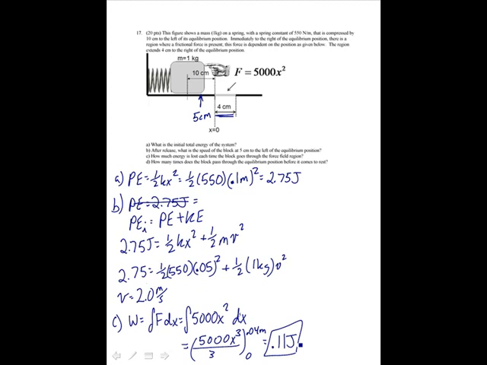And then I want to know just how many times it goes through this patch. It loses energy each time it goes through. So to find the total number of times that it passes through the equilibrium position before it comes to rest, I just divide the total energy, which is 2.75 joules, by the amount of energy that it loses, which is 0.11 joules.